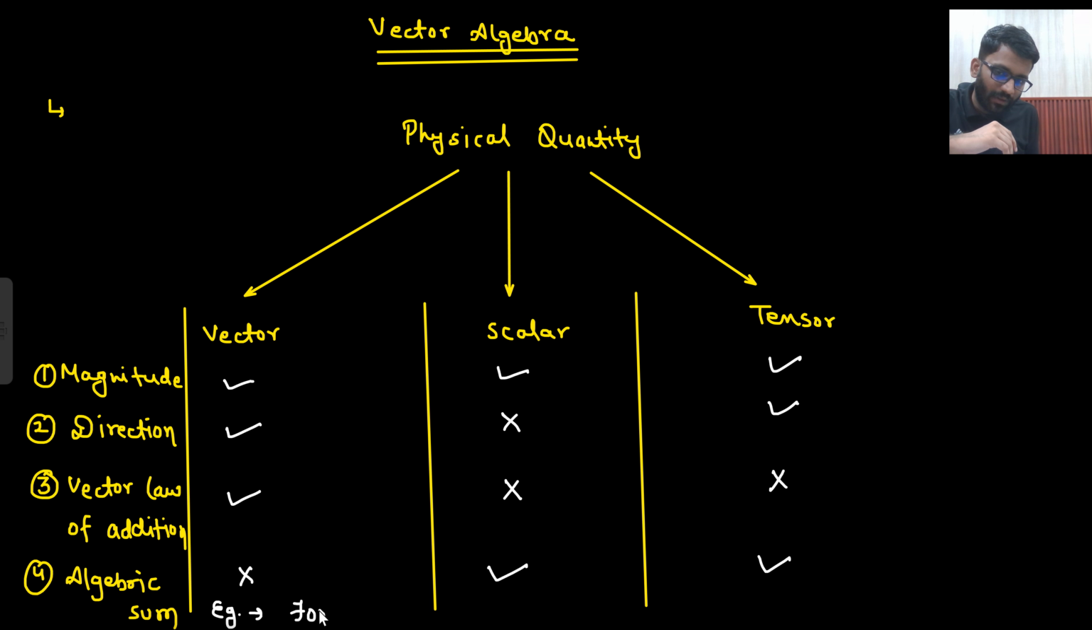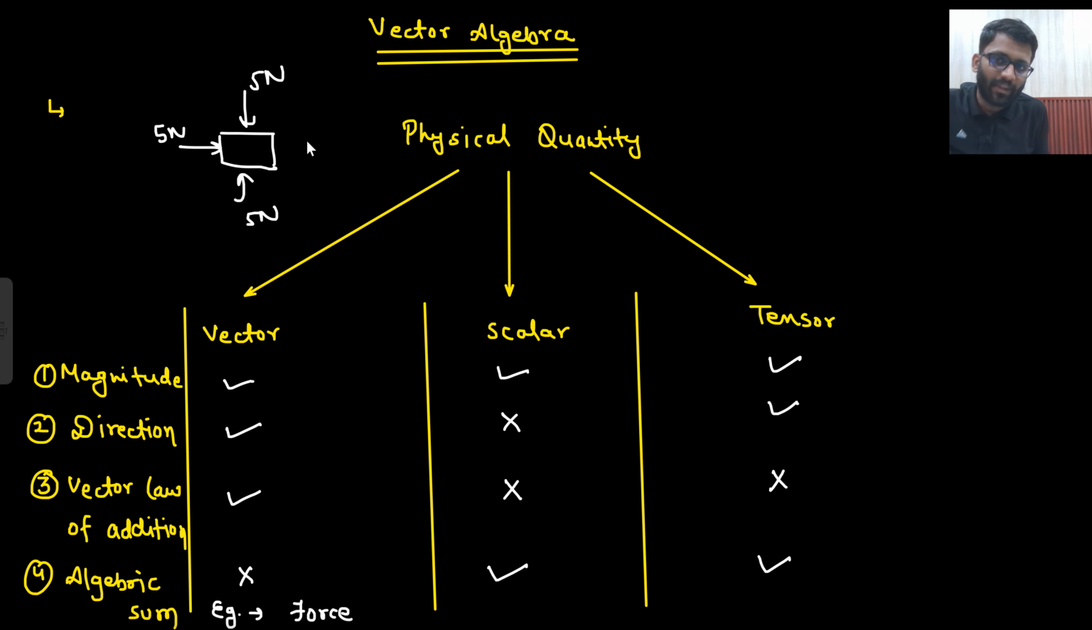An example of vector could be force. No one will ask you these questions in your examination. This is just for general knowledge. So let's just say this is an object. If I apply 5 Newton force here, where will it move? Towards this direction, right? If I apply 5 Newton force from the upper direction, then where will it move? Downward, in this direction, right? If I apply 5 Newton force downward, then where will it move? Upper side. If I apply 5 Newton force from this side, then where will it move? Towards this side. So force has some direction as well, no?